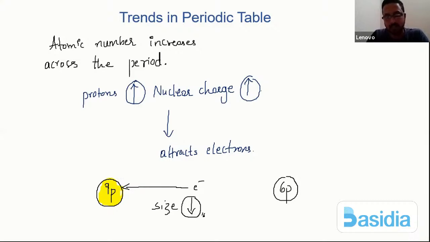If that outermost electron is getting pulled inside because of the nuclear charge, the size goes on decreasing. Simple concept.